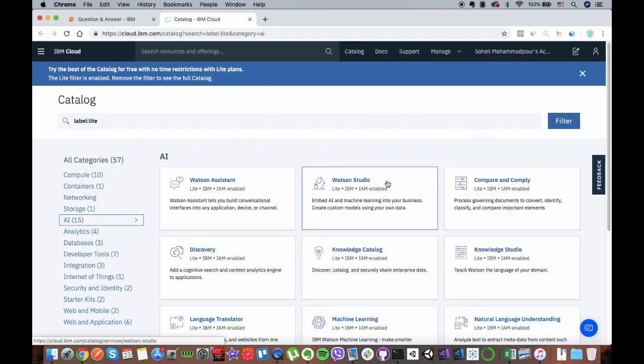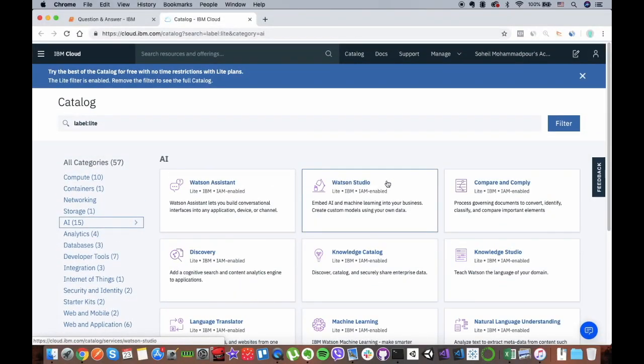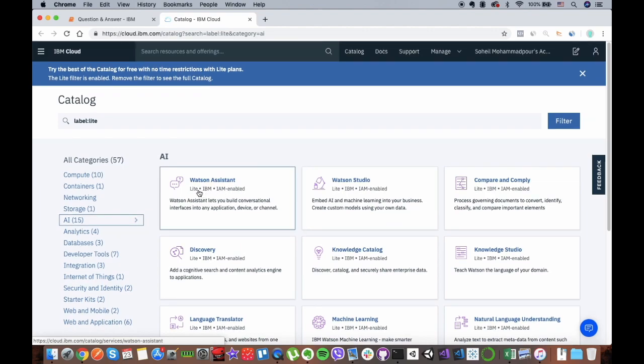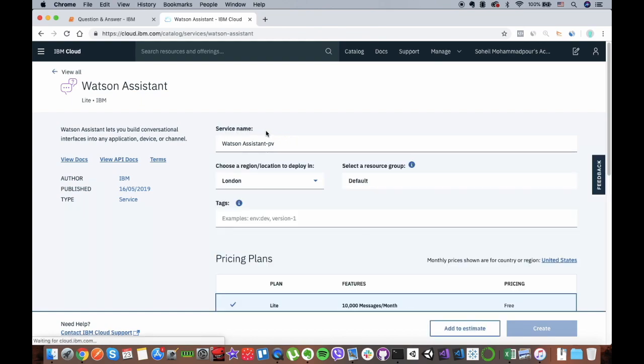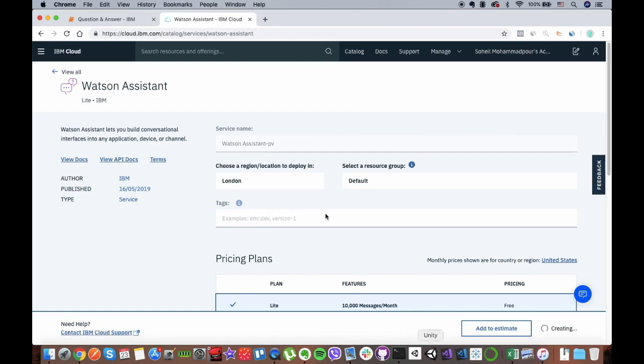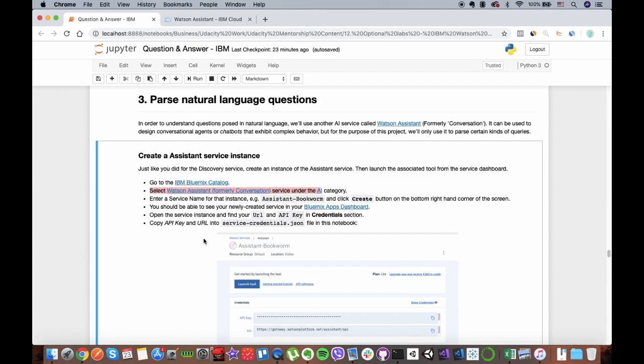Okay, let's see, assistant. Oh, here, WhatsApp Assistant. Click on this. Then you can choose whatever name you like. And after that, click on create. So after we created, we can see it in our app dashboard. And after that, it will give us a URL and API key again, like the previous service that we use.